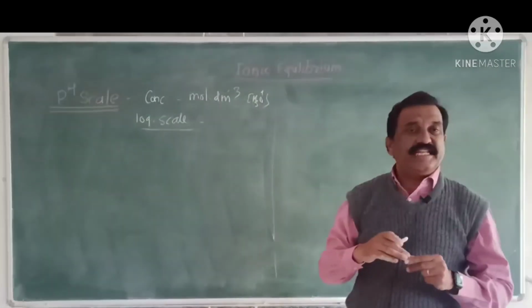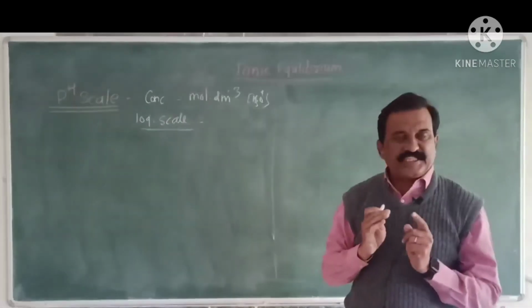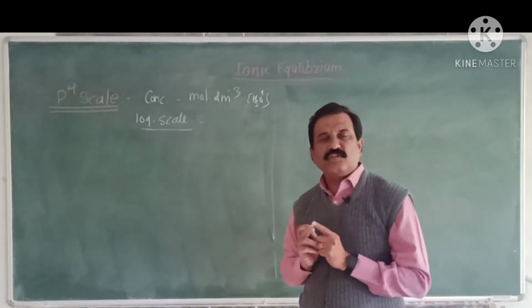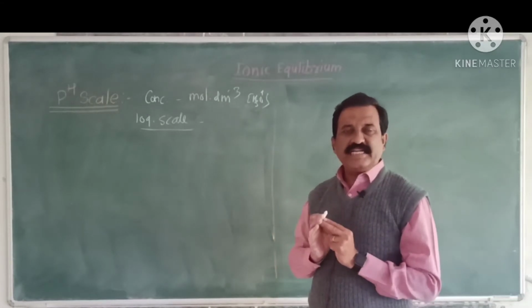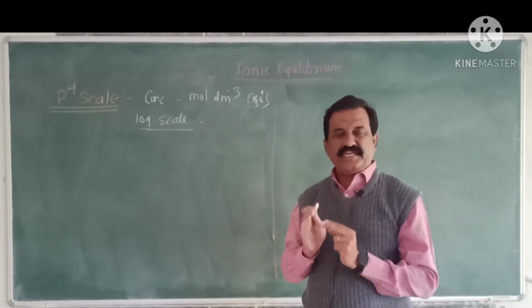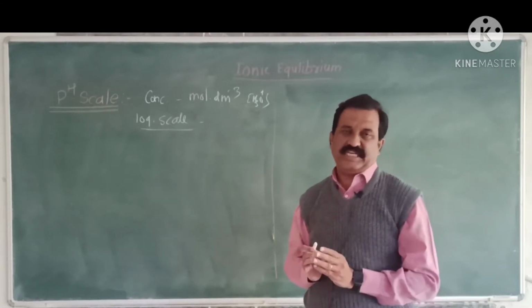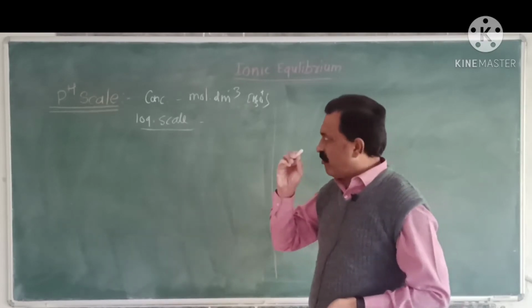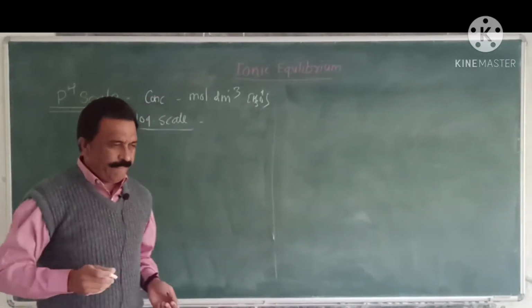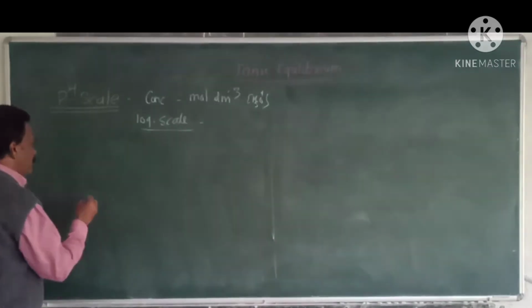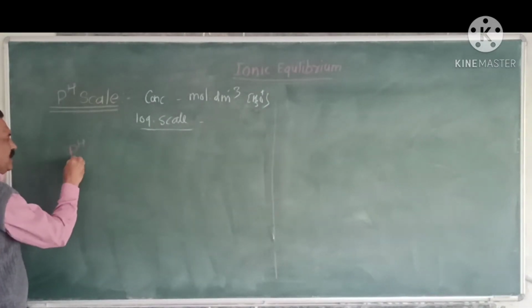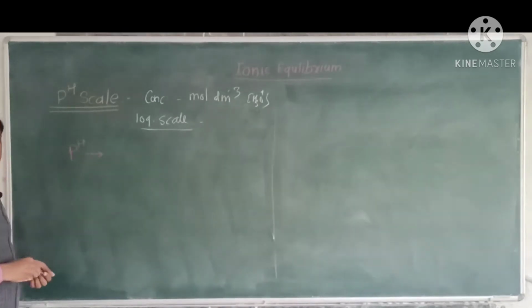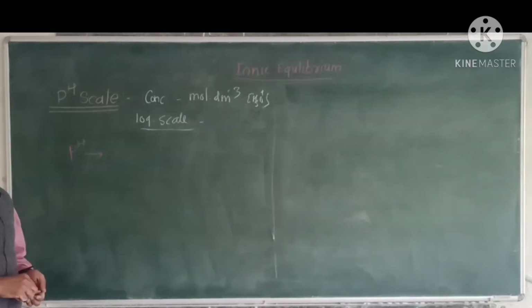The pH scale is nothing but expressing the concentration of H3O plus and OH minus ions on the logarithmic scale. According to this scale, the new concepts pH and pOH are introduced.